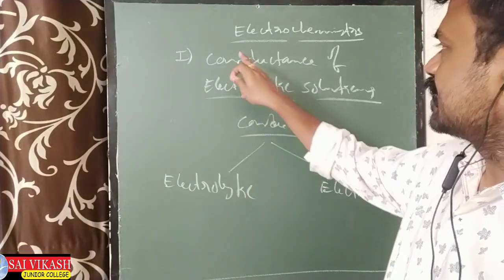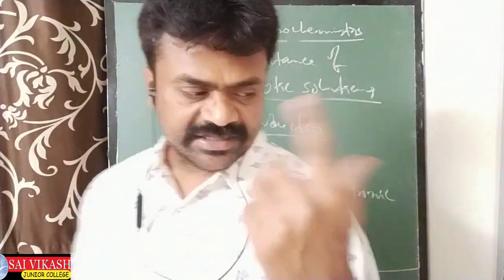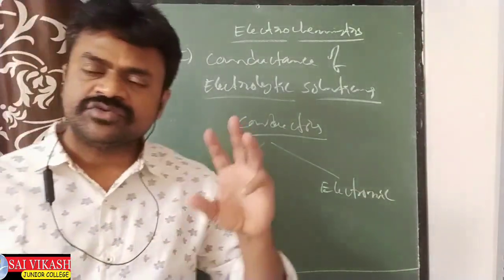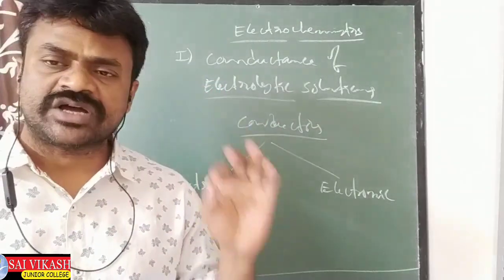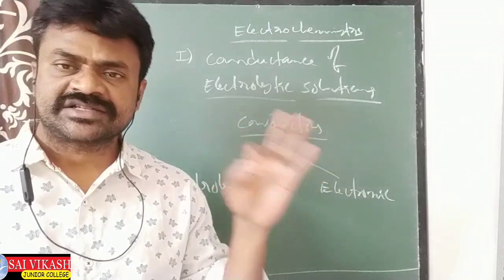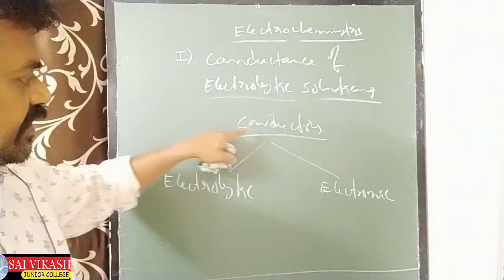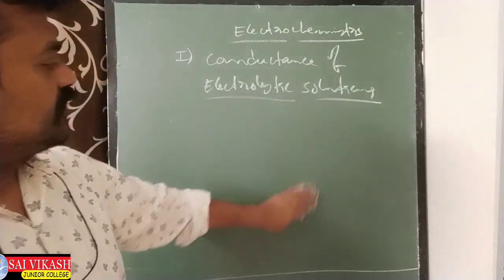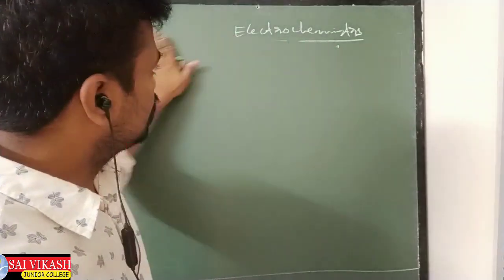So these are all called conductors. Let us discuss the conductance of electrolytic solutions. Conductors are different, and conductance is different. Some new words will come in this topic. You have to clearly understand all this. I will tell you the differences between all these words. Conductors and conductance are different. The first topic is conductance of electrolytic solutions, so let us start.